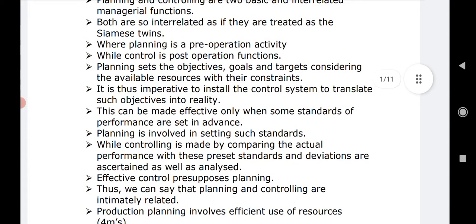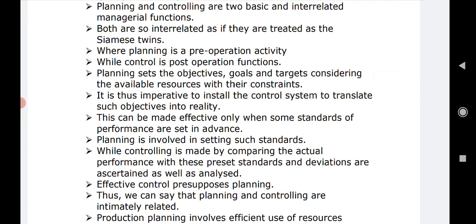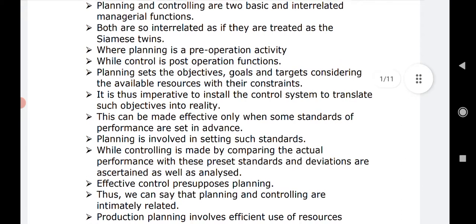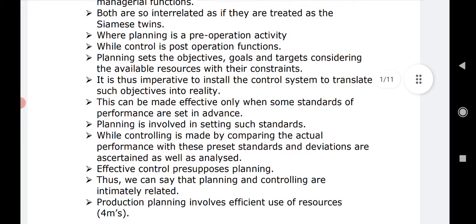Planning is related to the controlling of the previous year, and in controlling we check the current period's actual performance against the preset plan. So they are very interrelated and interwoven activities of the firm, treated almost as Siamese twins, where planning is a pre-operation activity while control is a post-operation activity. Naturally, we do planning before taking up any activity or operation, and we do control after the operation is undertaken, so that we can see whether the activity is exactly in accordance with the preset plans or not.